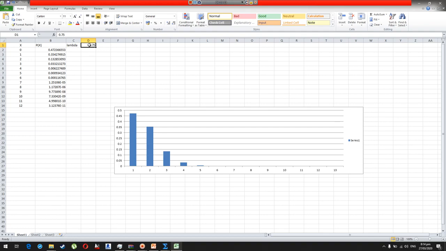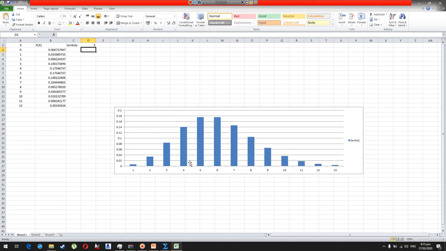Now you can also increase that value from 0.75, let's say to 5. You also know that lambda is the mean of the Poisson distribution, so in making it 5, we will have more data here. If I click that, you can see more data falling somewhere around 5 and 6. So lambda is increasing, and lambda is actually changing the shape of the Poisson distribution.